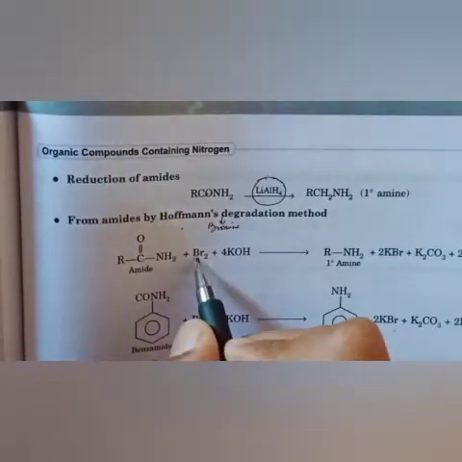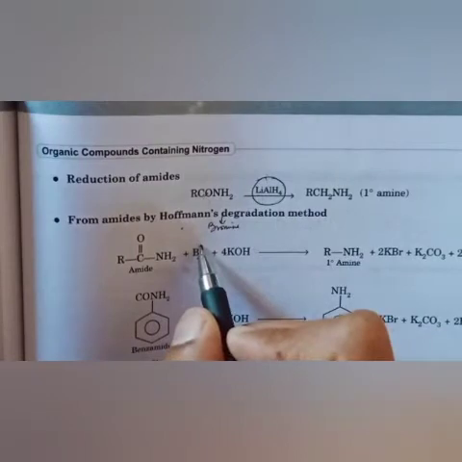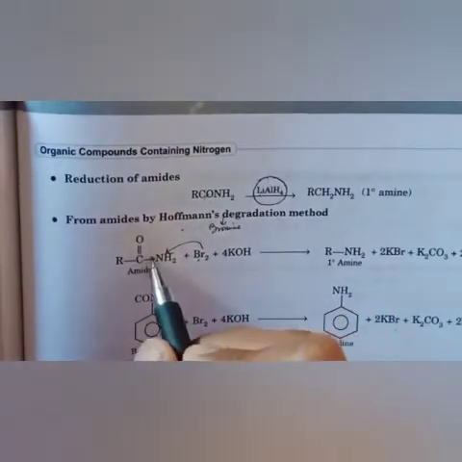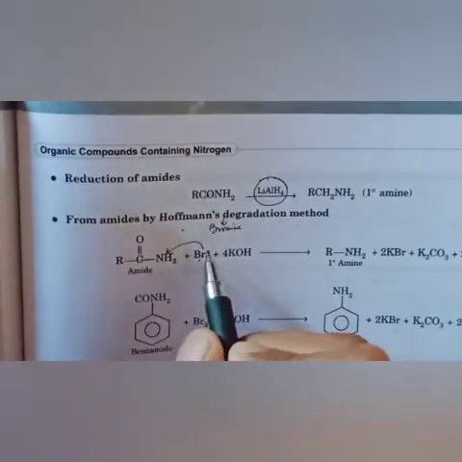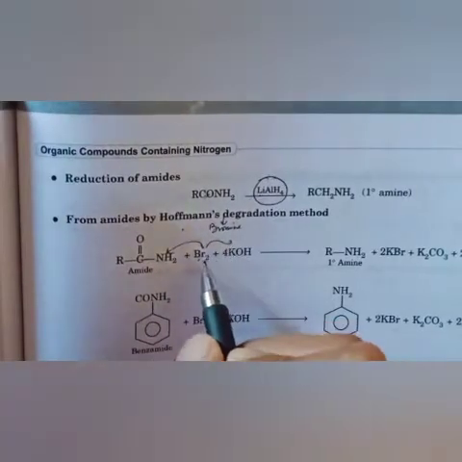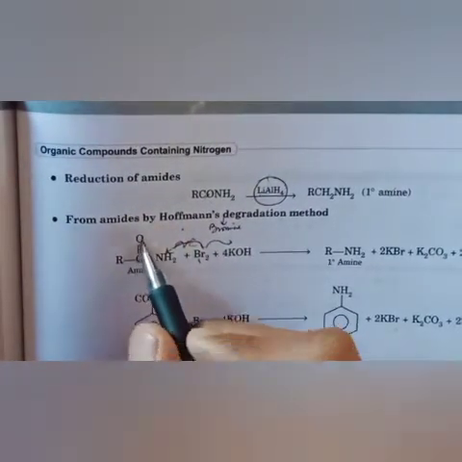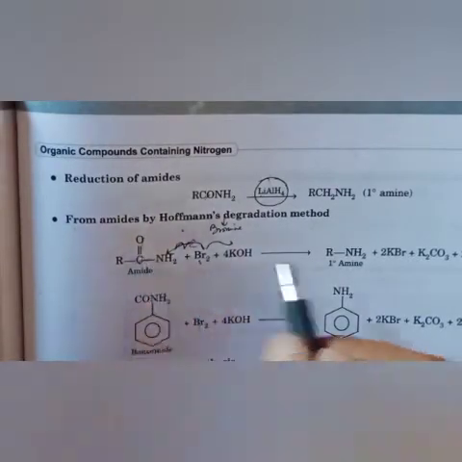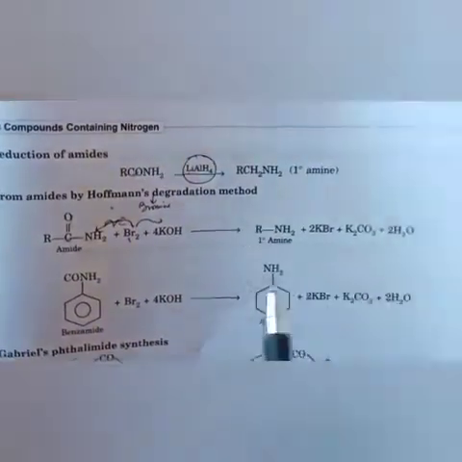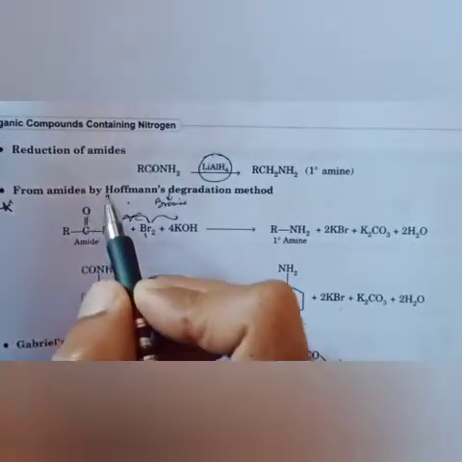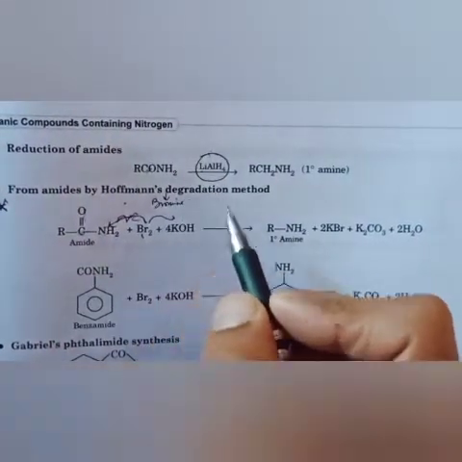So it means the amide will be converted into RNH2. This KOH, sorry, not KBr, will react with bromine. This bromine will help to degrade, releasing CO2. So K2CO3 plus 2H2O. It is also a very important reaction, that is called Hofmann bromamide degradation.